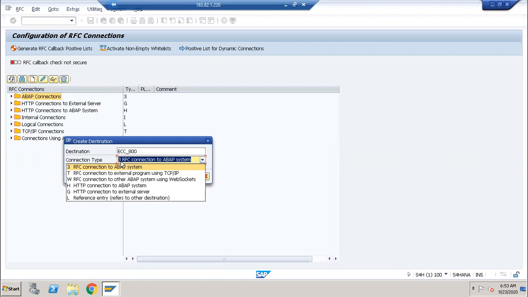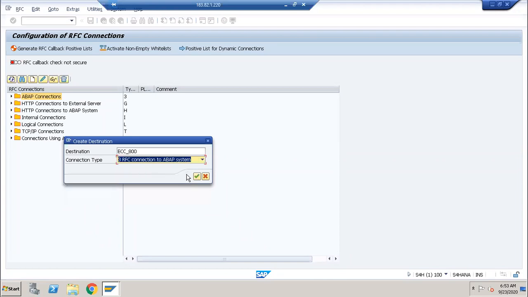I am selecting 3, RFC connection to ABAP system. You can take other types also if you are connecting with any non-SAP system. But here I don't have any non-SAP system, so I'm connecting with SAP. So the type is 3 here. Click on OK button.